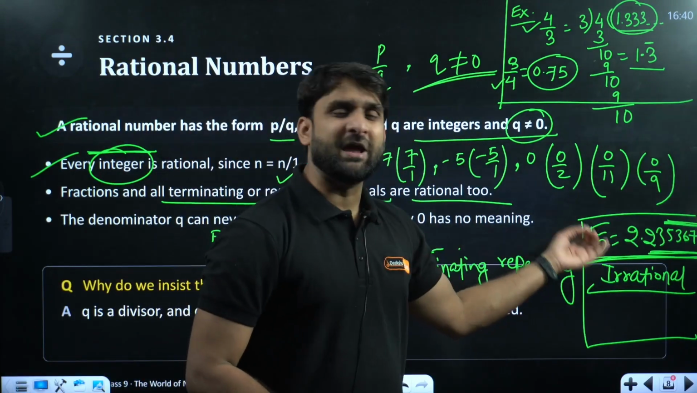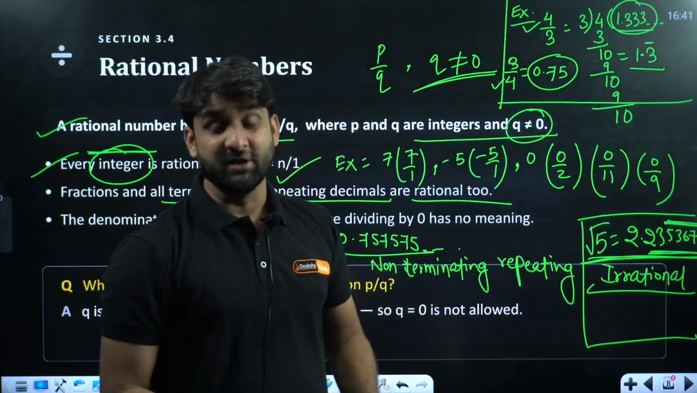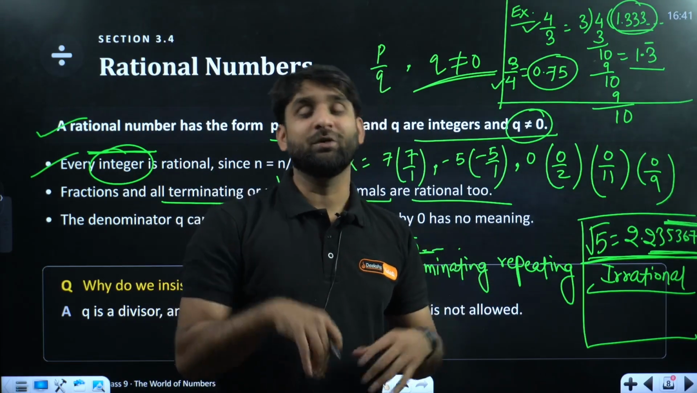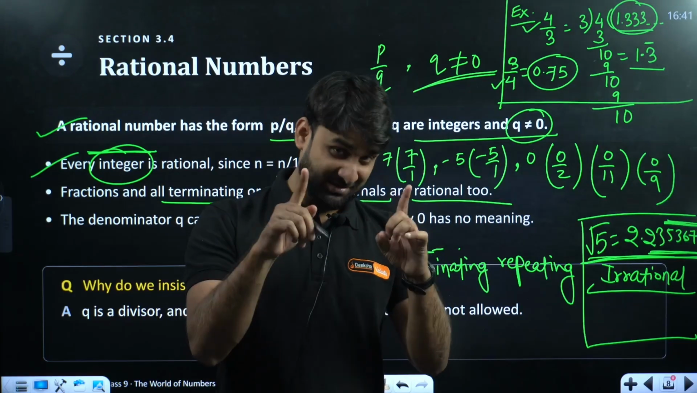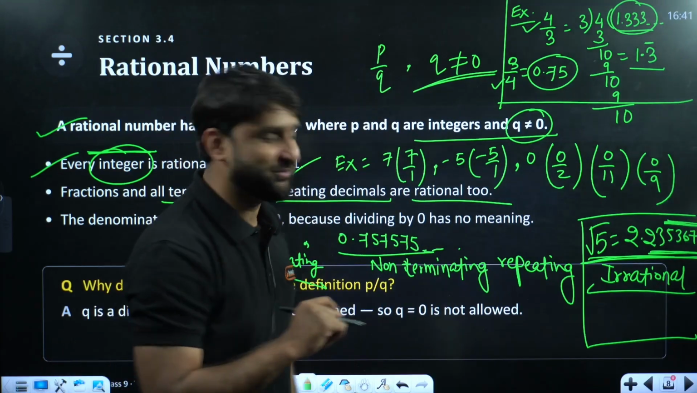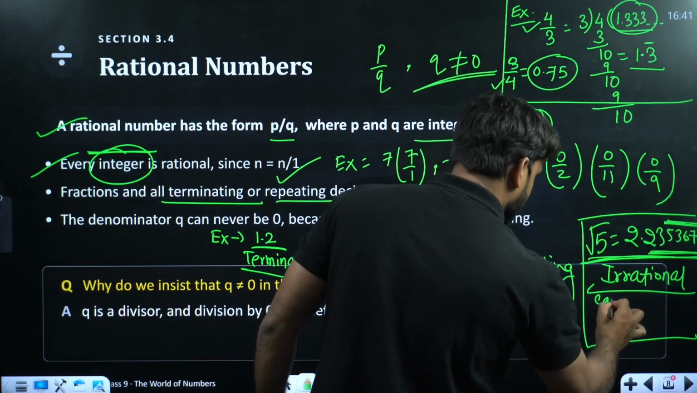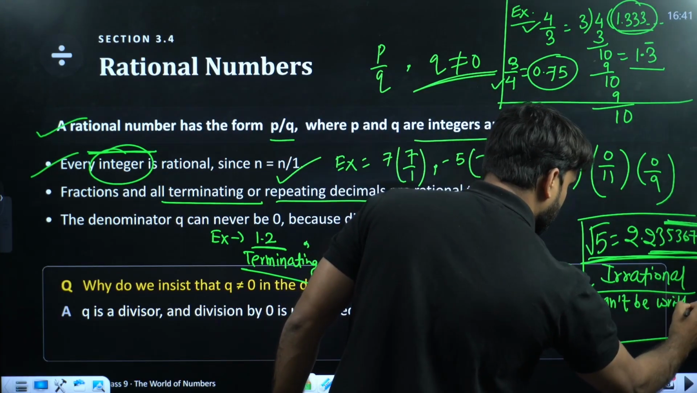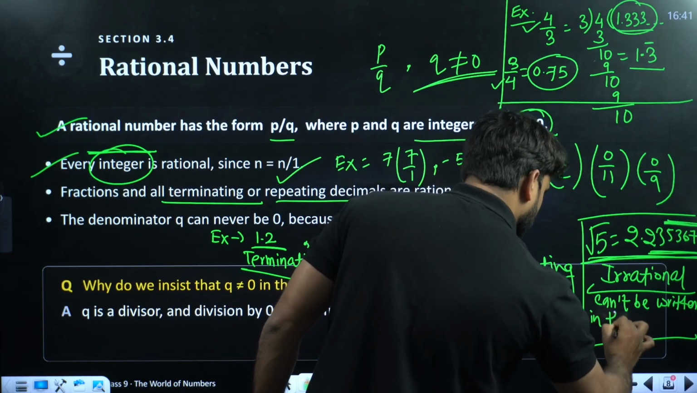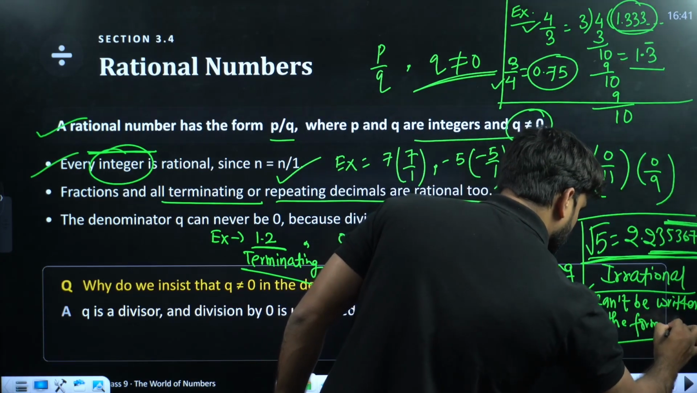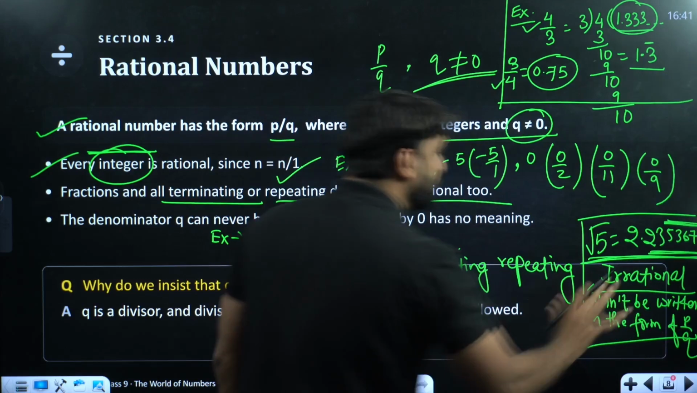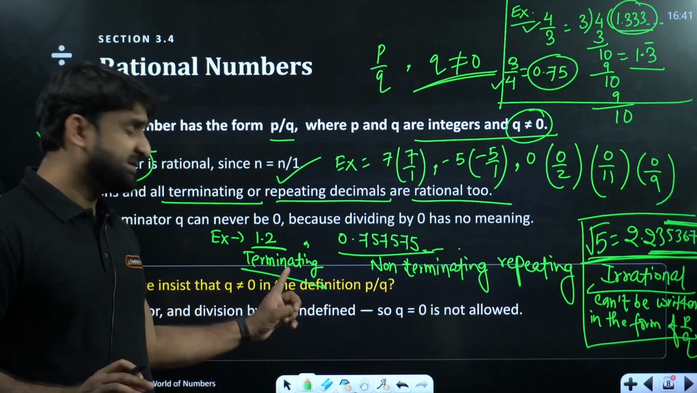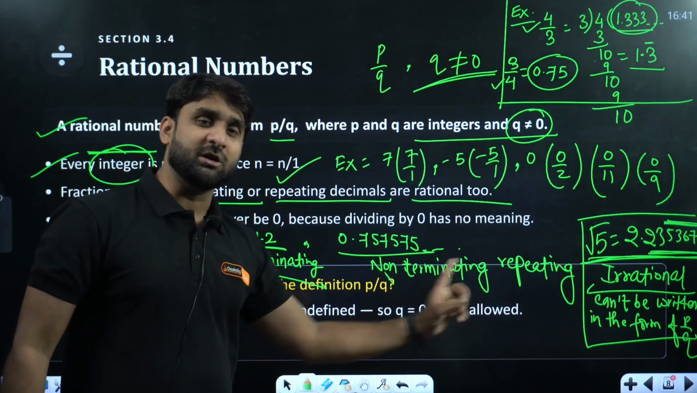This is root 5, root 2, root 7, root 11. So that's why all the root functions, if the number is under root, will give you irrational numbers. All are irrational numbers except perfect squares. I'm not talking about perfect squares. So this is why they can't be written in the form of what? P by Q. So which decimal expansion can be written in the form of P by Q? If the decimal is terminating or if the decimal is non-terminating repeating.